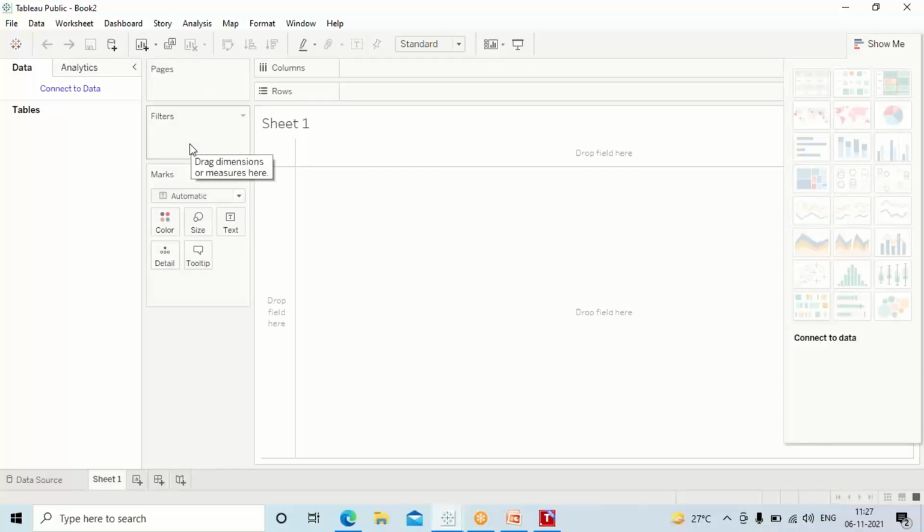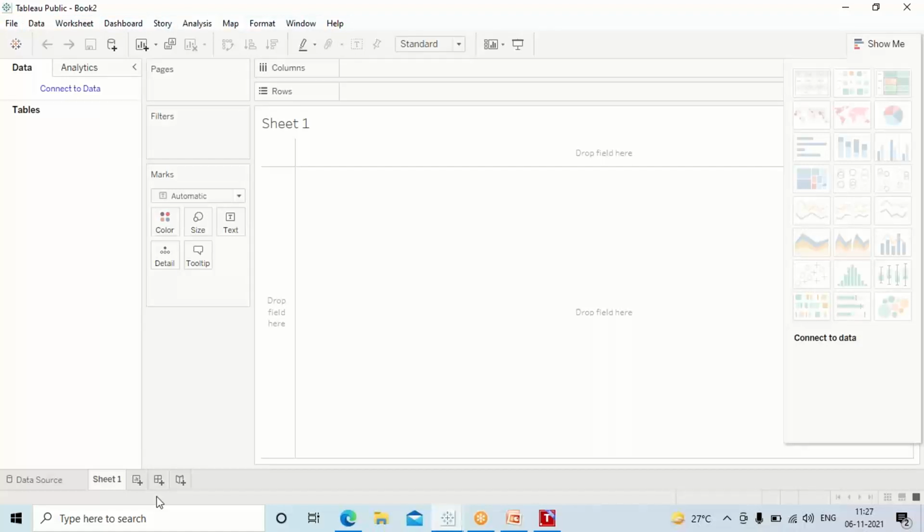If you want to filter your data depending on the way you want to pull out the information, you can put filters. There's color that you can change, size, text if you want to add detail, and tooltip. You have columns and rows where you will put the data. And we have file, data, worksheet, dashboard. One thing you can do after the session is walk around all of these tabs and play with them, guys.